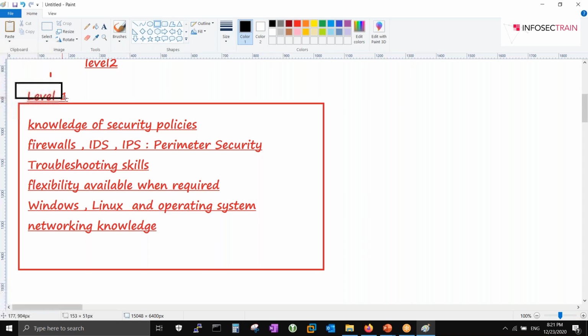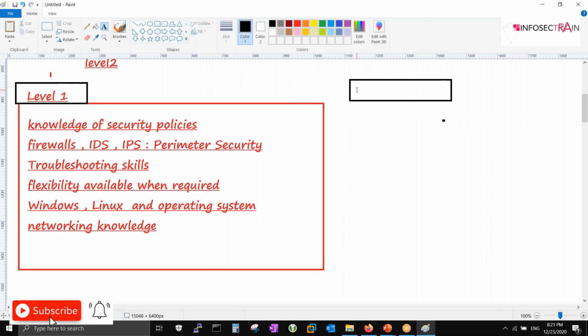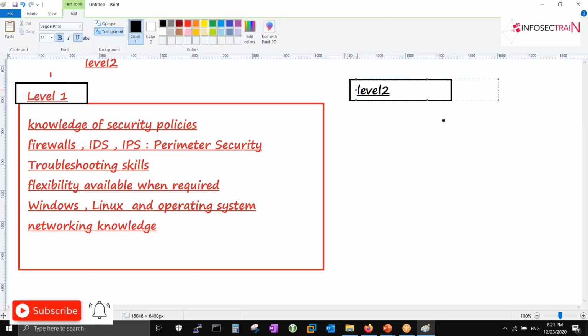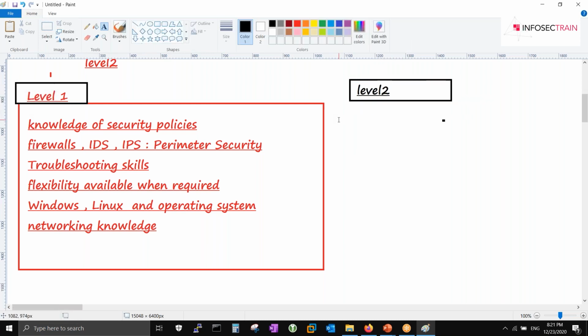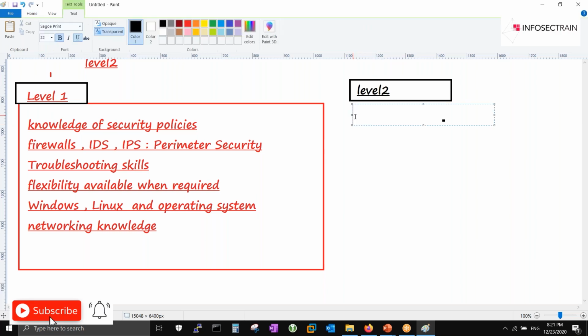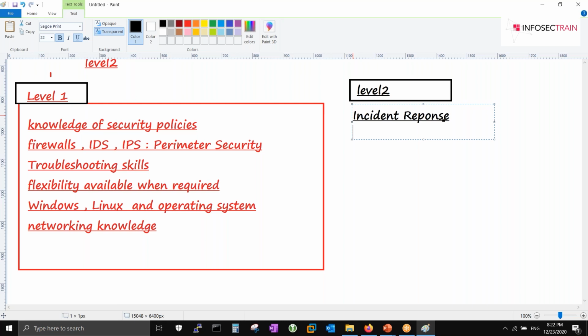Cool. So if you require any help over here, you will escalate to level 2, right? Level 2, your seniors, will be helping you out with what they are doing. So everything we discussed right now in this red box will be there in level 2 for sure. Cool. Now there is a term over here which we call incident response. They will be handling the incident as well. You'll not handle it because we are not that experienced. Correct. So now L2 is there, you will raise the ticket.